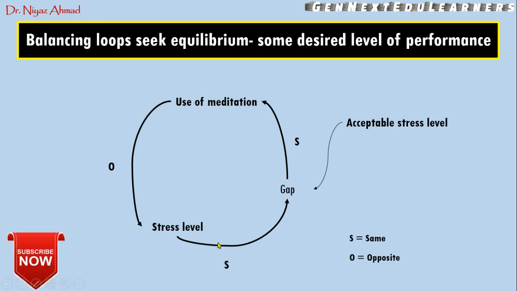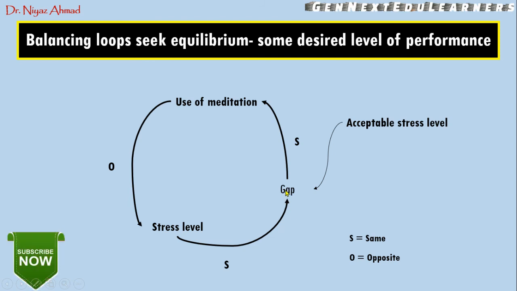After meditation, you measure your stress level against the desirable level, and if there is a gap, because more stress is still there, then you will again use some more meditation. Again you measure the stress level, and again you see the gap.